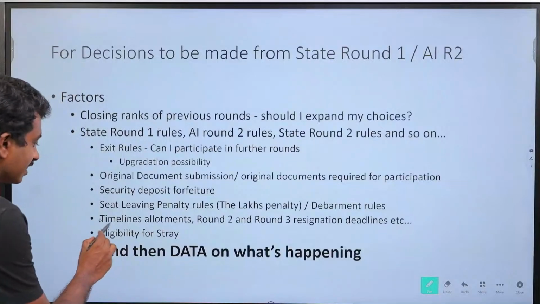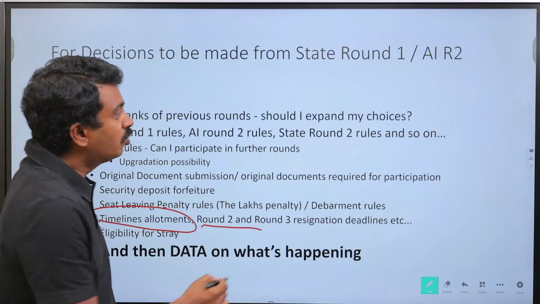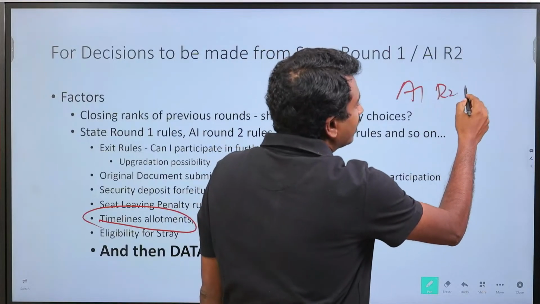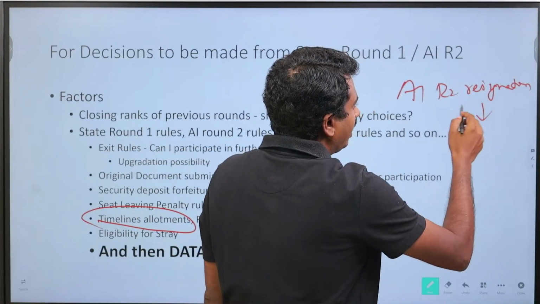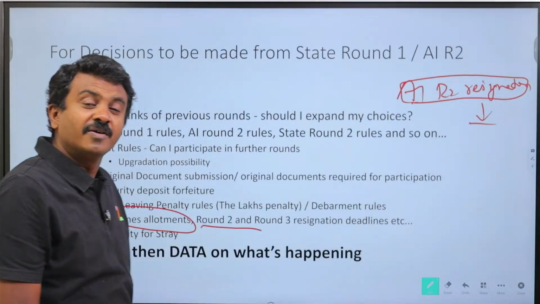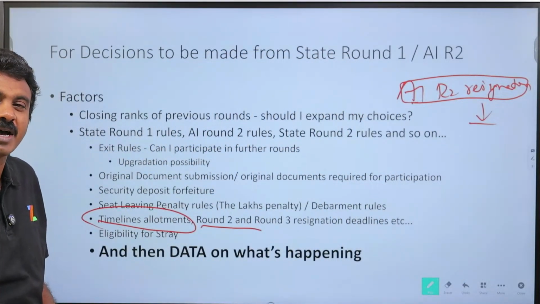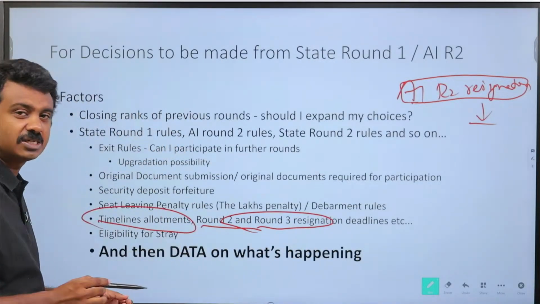So deadlines and timelines, wherever they have been put up: round 2, All India round 2 resignation deadline. Right now, in round 1 we had a big relief. They had provided the deadlines on the day of the 28th actually. Round 2 resignation timeline, when will it come up? Will I get my documents back in the right time for joining state round 2? That you need to keep following up and at least look at the deadlines.